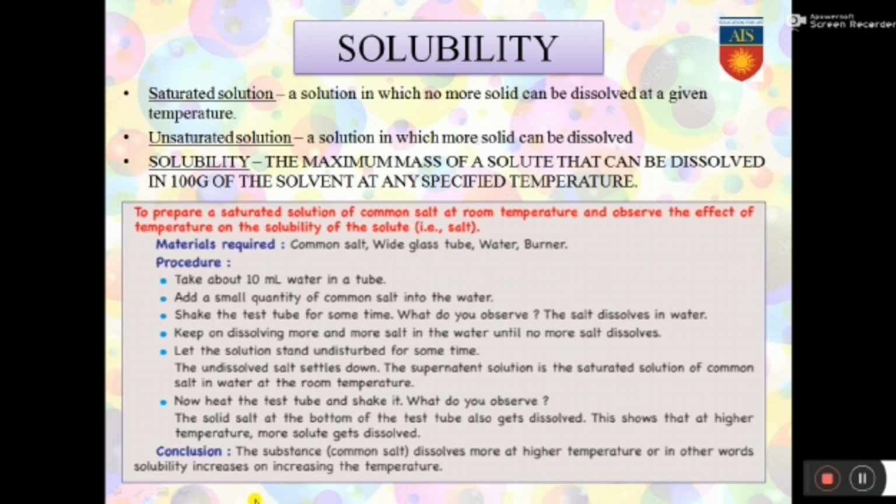What are we concluding? Common salt dissolves more at higher temperature, or in other words, solubility increases on increasing the temperature. Very, very important.